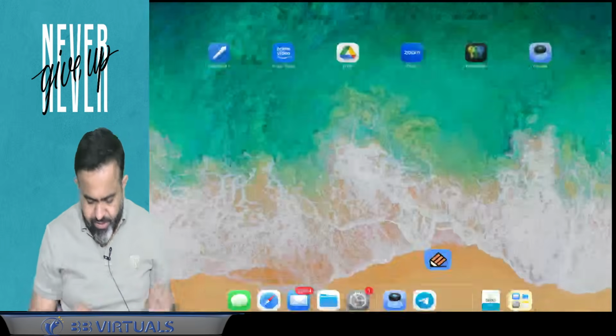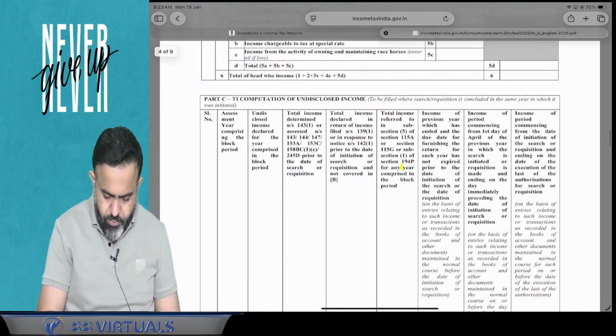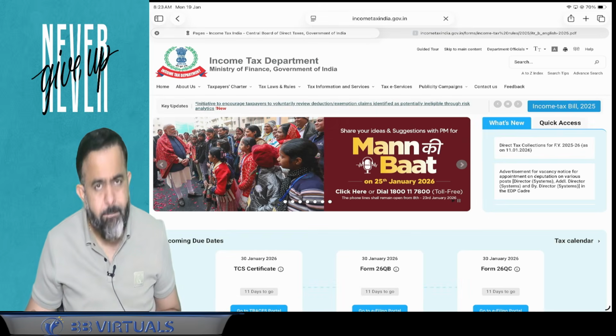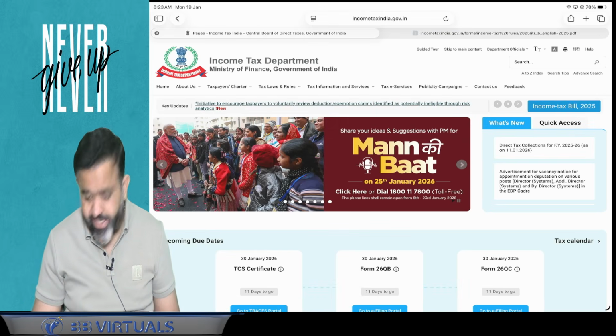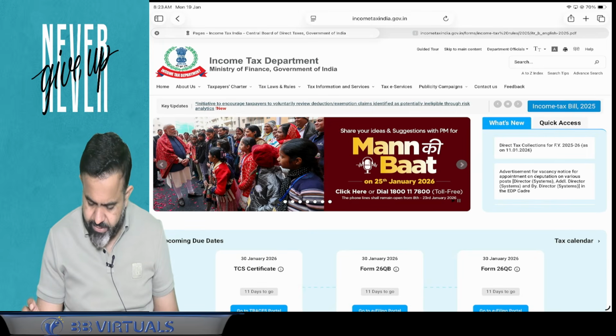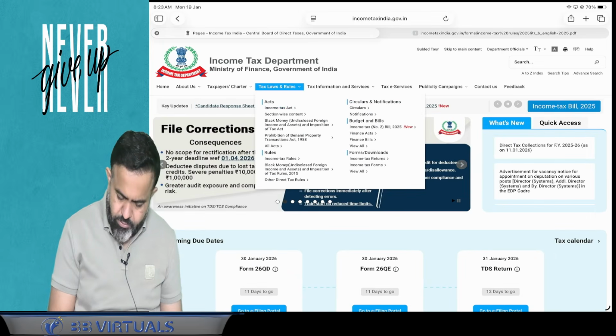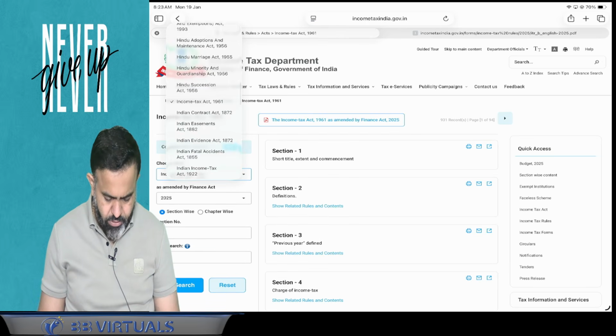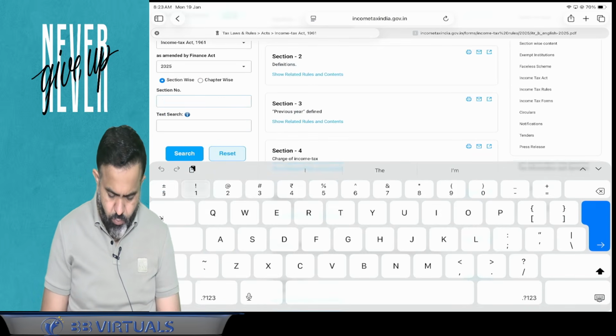Let me show you section 113 on the income tax website, to see whether the 60% is flat or we have to add the surcharge and health and education cess.